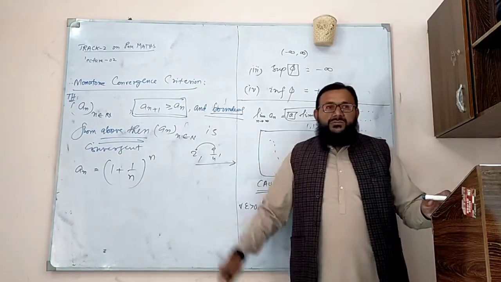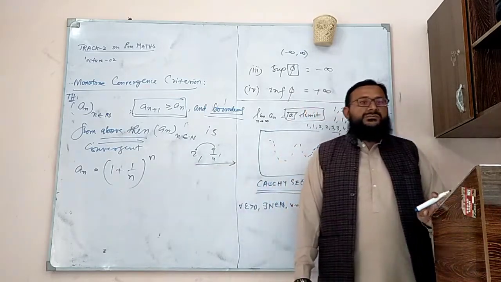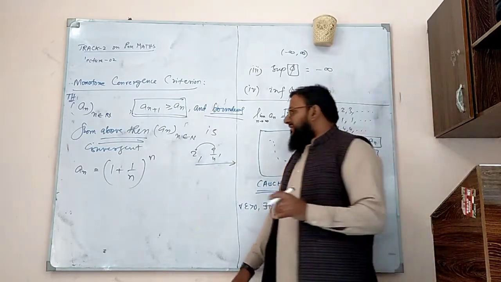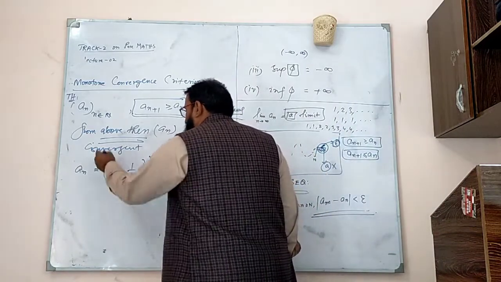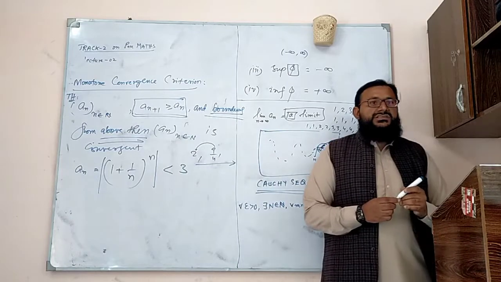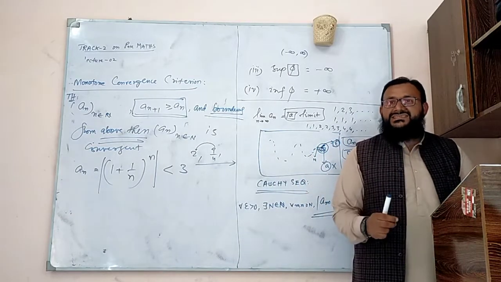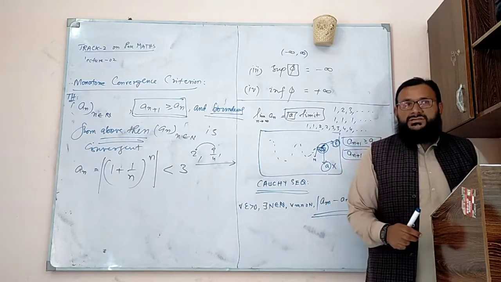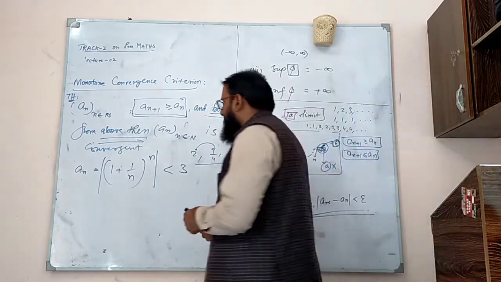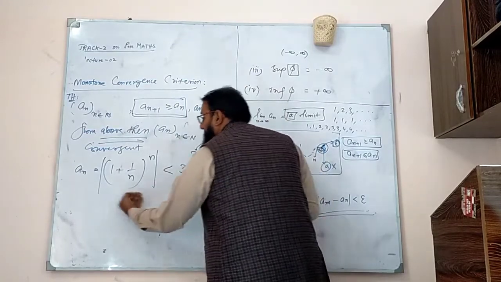And it is bounded from above. You can check boundedness as well. Just open this by using the binomial theorem, and you can see that this whole sequence would be bounded by a number 3. It means all the terms in your sequence will be less than or equal to 3. So this sequence is monotonically increasing and bounded from above, hence it is convergent.